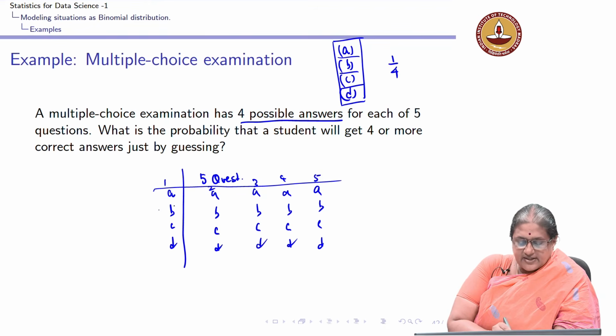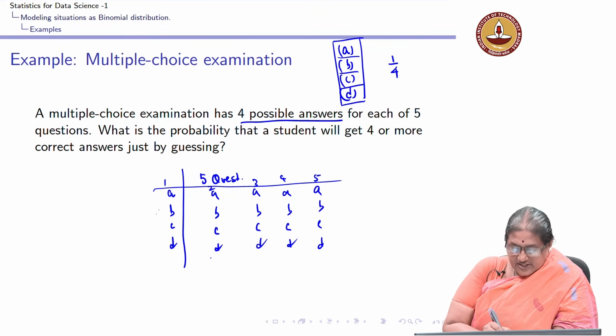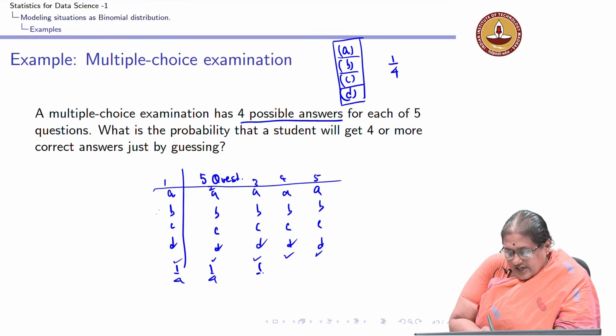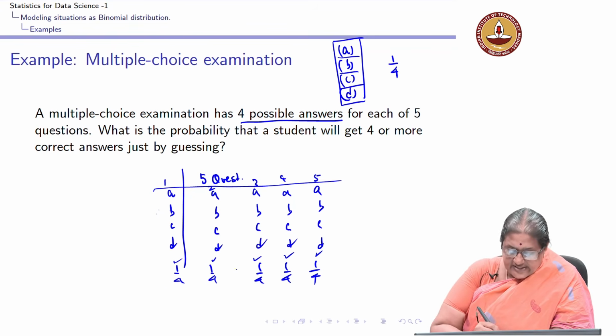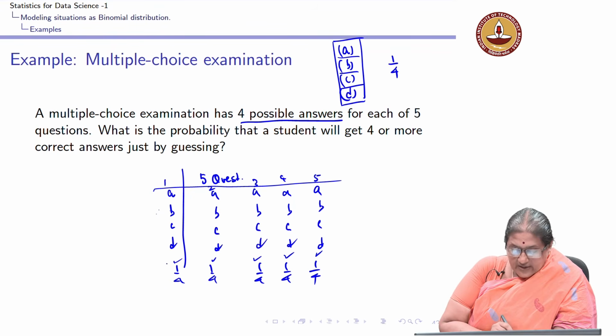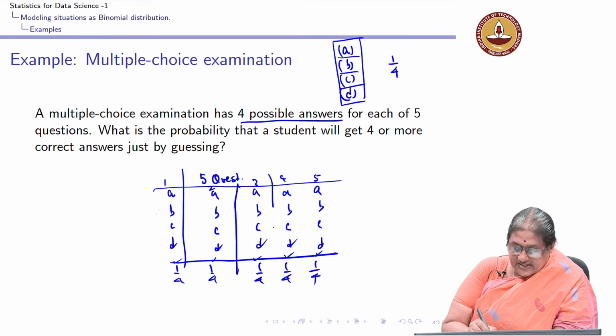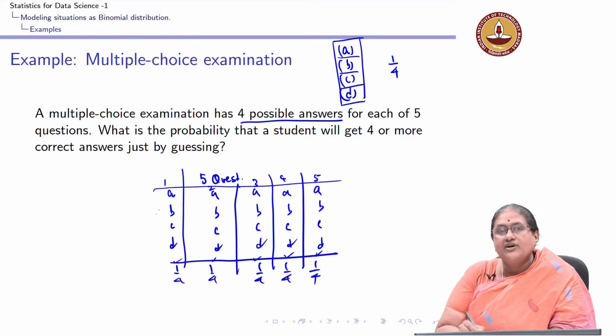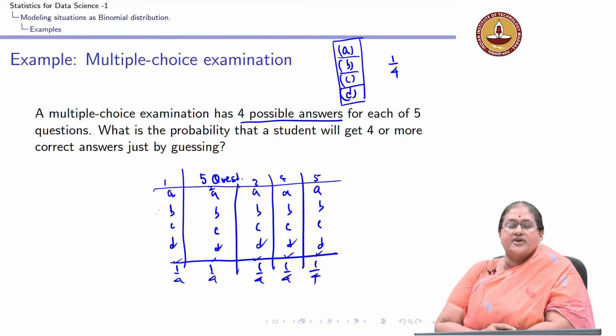Yes, here the chance of getting a right answer is 1 by 4, identically distributed for each one of them. And it is independent also: whether you guess the right answer in the second question is independent of your first, of the third, of the fourth, and of the fifth.